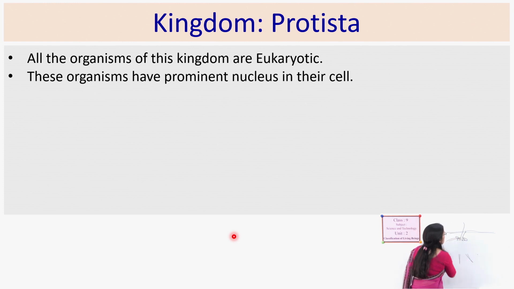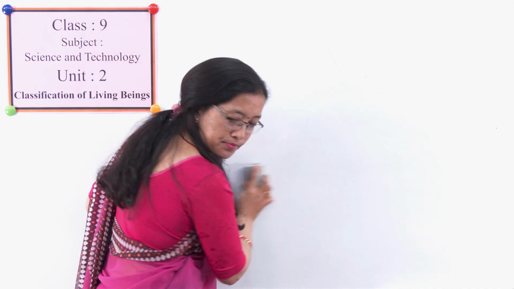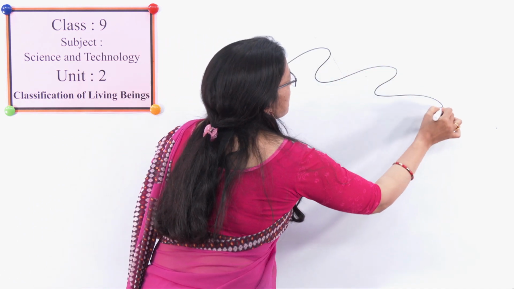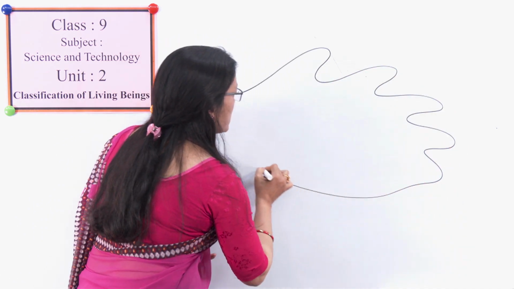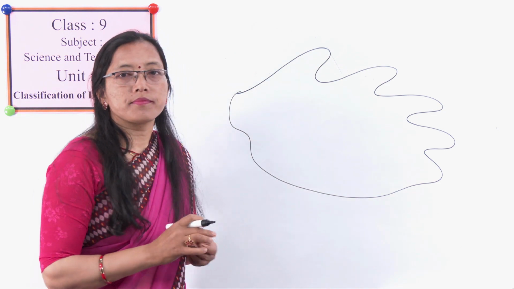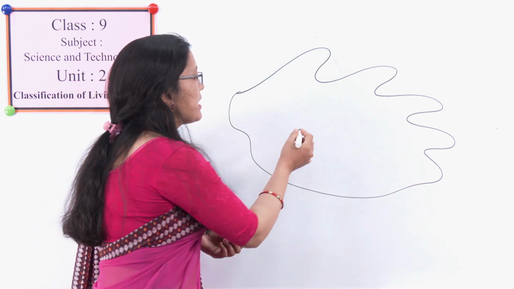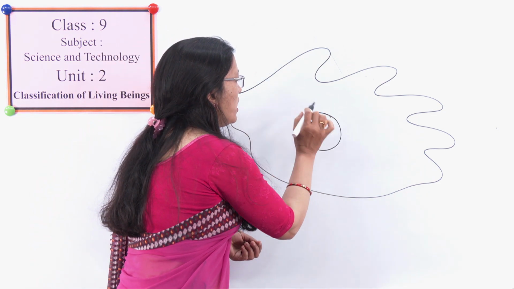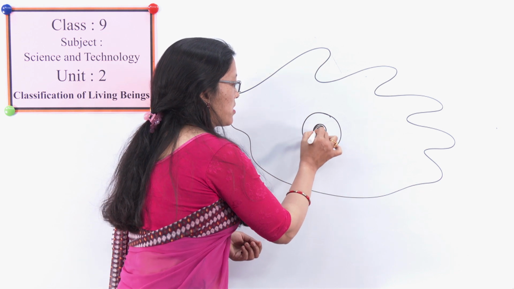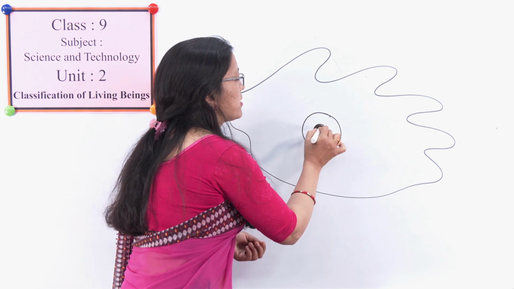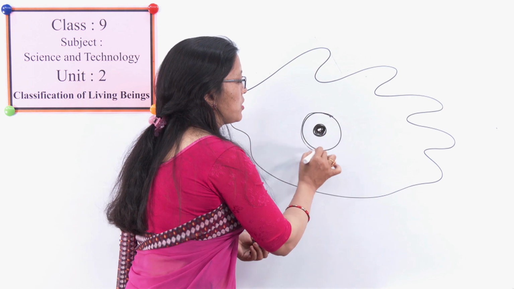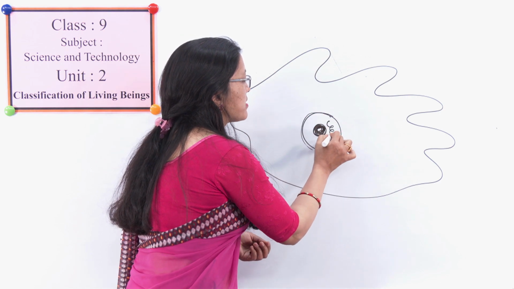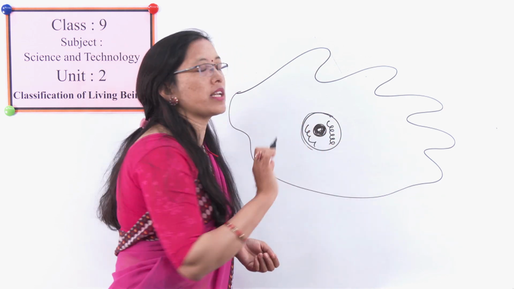Let's see the structure of one organism here. This is the amoeba which belongs to Protista. These organisms have a definite nucleus, which is covered with a nuclear membrane. This one is the nuclear membrane and they have genetic material inside the nucleus.